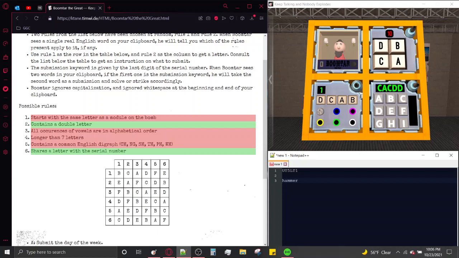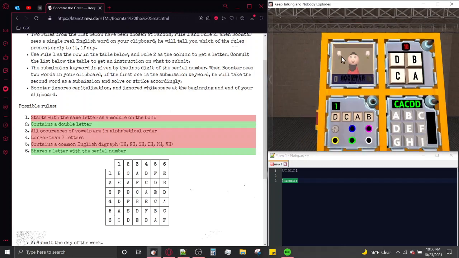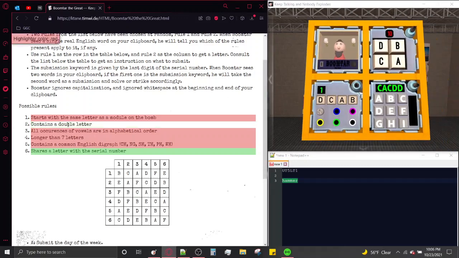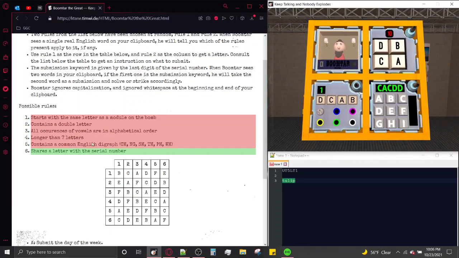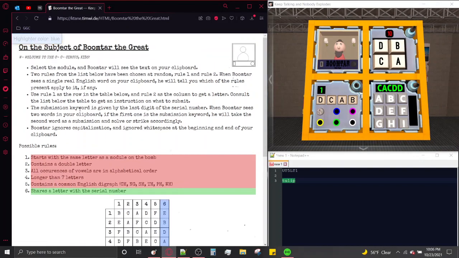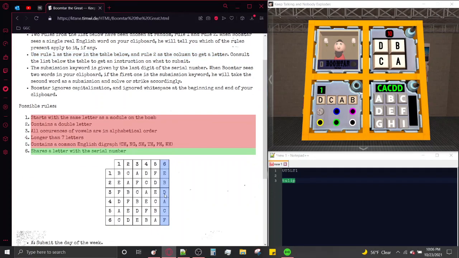Hammer. Hammer doesn't share anything with the serial number, so we can check if that contains a double letter. Neither rules apply. So, Rule 2 must be shares a letter with the serial number. Let's try the word tulip. Rule 2 applies. And we can confirm that Rule 2 is 6. So, it says here to use Rule 1 as the row in the table below, and Rule 2 as the column. So we have Rule 2.